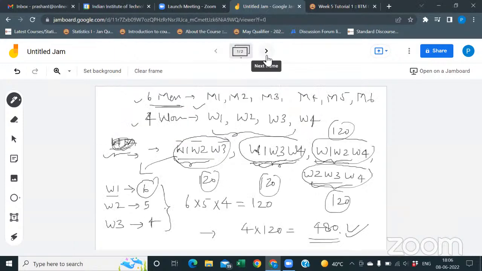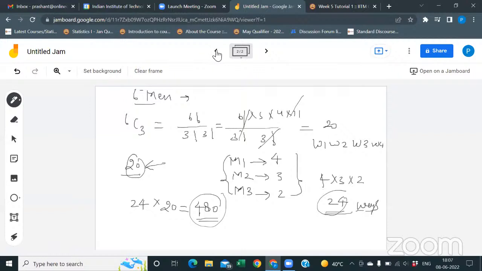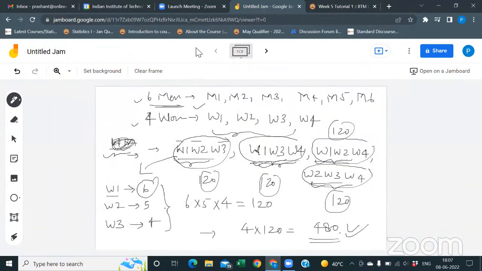Got the concept? Yes. Can we do something like 6C3 into 4 factorial or something like that? Yeah, that is another thing we can do. But what is the issue? We are considering only the counting principle in week 5. That's why we are counting, adding, and multiplying the things.